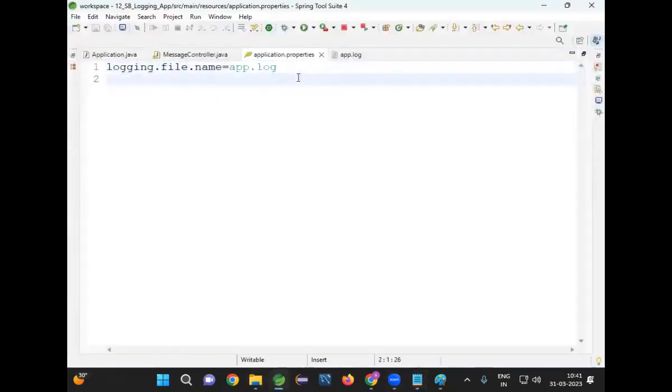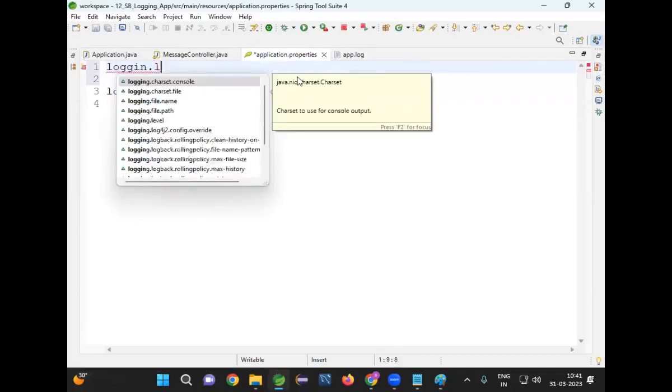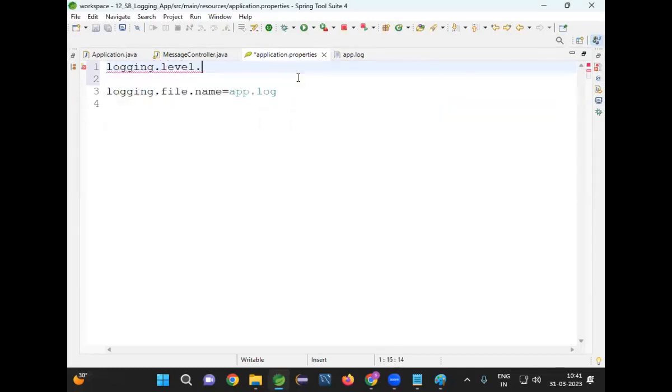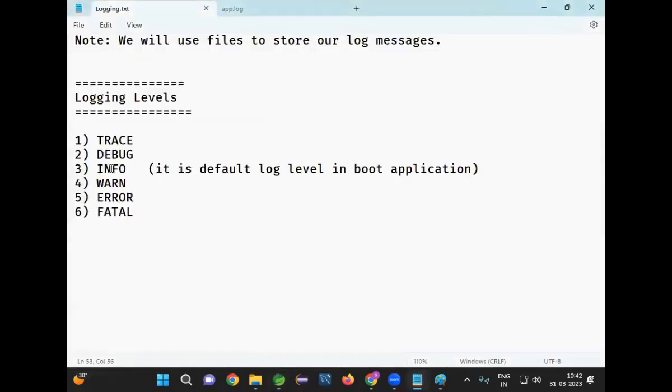We can change it. logging.level.root equals, I will keep it as debug. Okay guys, like this we can change the log level also. Now, if I don't use the log level, by default, what is the default level in Spring Boot? By default, the level is info.